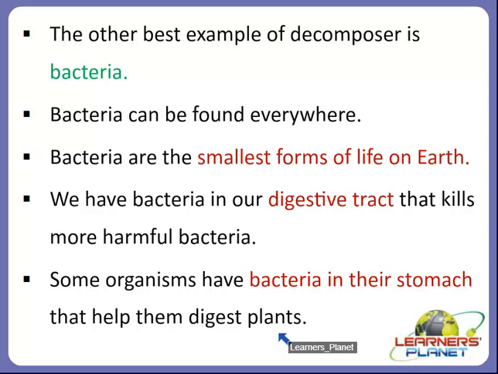As you know, scavengers are the animals that find dead animals or plants and eat them. While they eat them, they break down these dead and decaying matter into small bits. For example, flies, wasps and cockroaches are all scavengers.